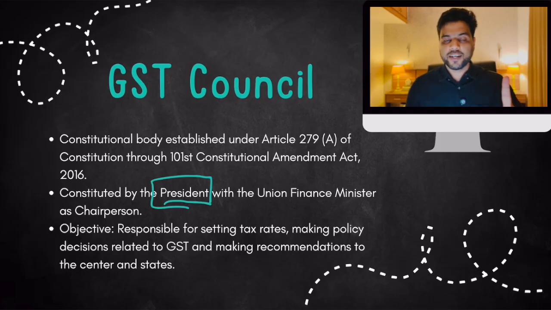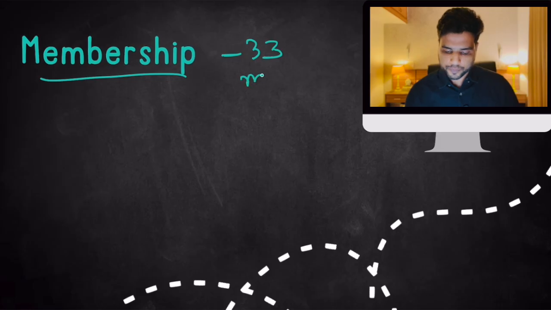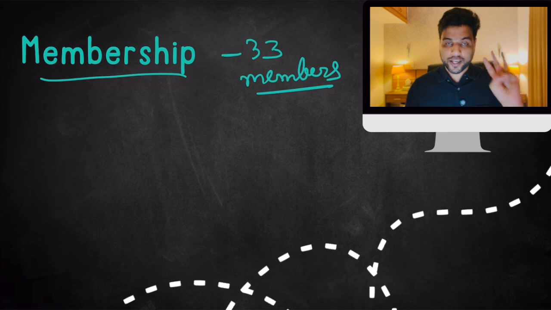So it was made mandatory that as soon as this Constitutional Amendment Act comes into being, the GST Council will be formed by the President within 6 months. It is the duty of the President to form the GST Council. Now, before talking about more things about the GST Council, let's talk about who are the members of the GST Council. Well, the GST Council in total today has 33 members. Now I'll give you a countdown.